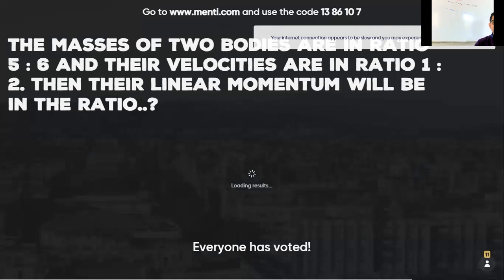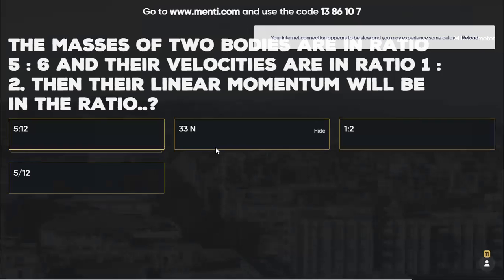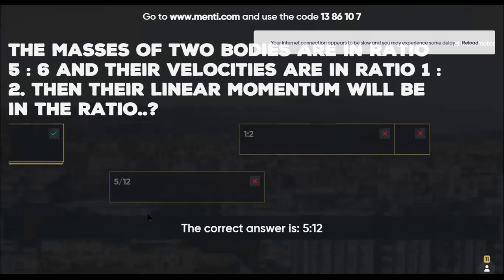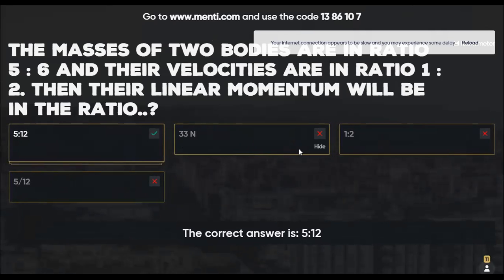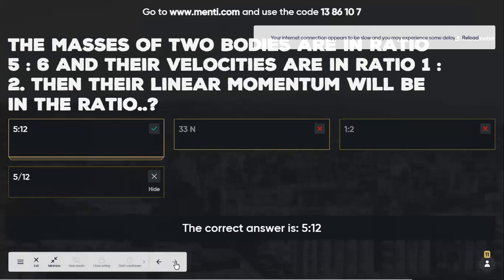So everyone has answered. Let's see the correct answer. The correct answer is ratio 5:12. The ratio is 5:12. So 8 and 1, 9 have answered, the 9 students got the correct answer.